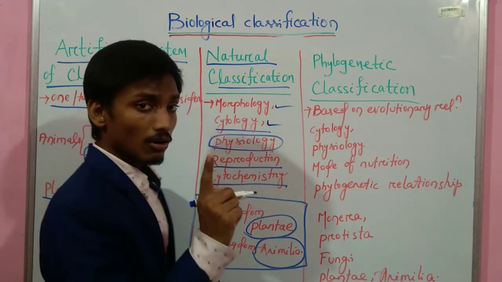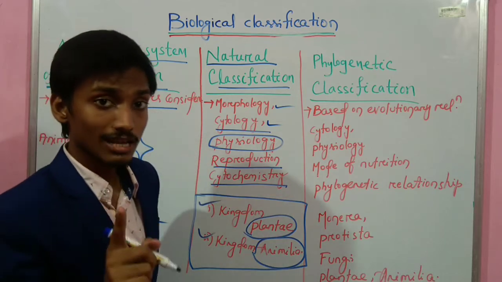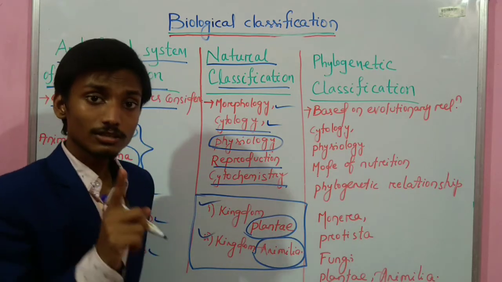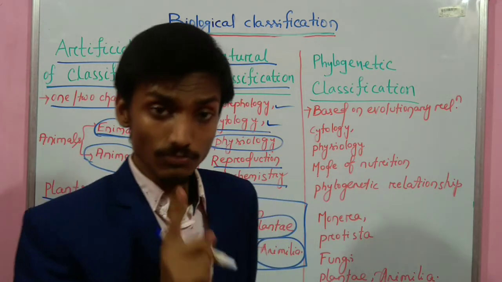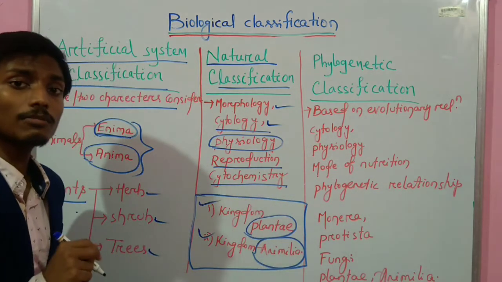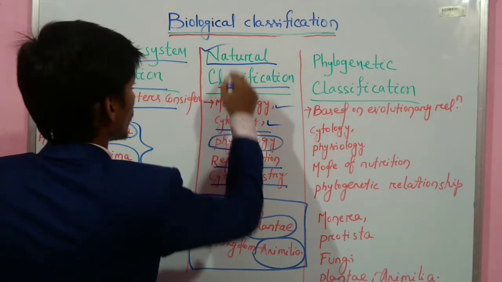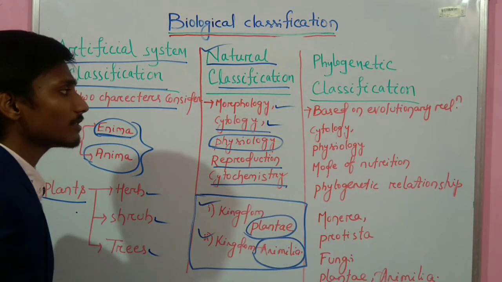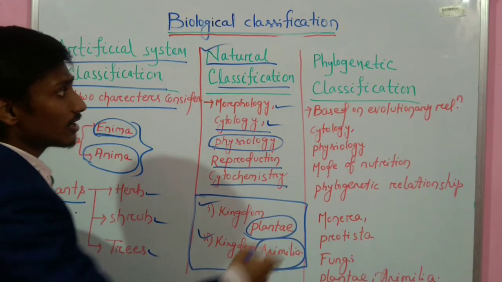But here one question arises: what about the phylogenetic relationship? Classification should be in such a way that we can also study the phylogenetic relationship, or the evolutionary significance, among two organisms. So the natural system of classification also failed. Now what is next?